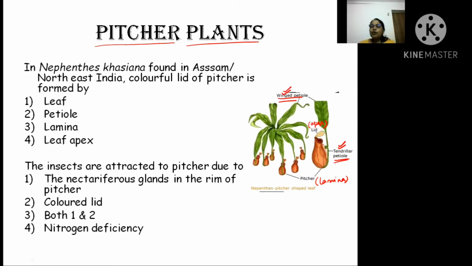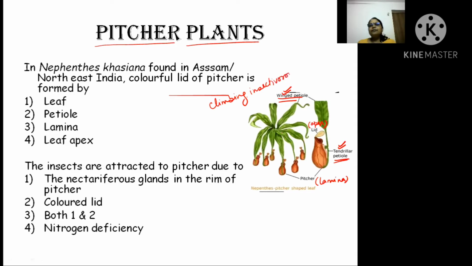The winged petiole is present as well as the tendrilar petiole. If the petiole is in the form of a tendril, I think you can understand it is an example of a climbing insectivorous plant.